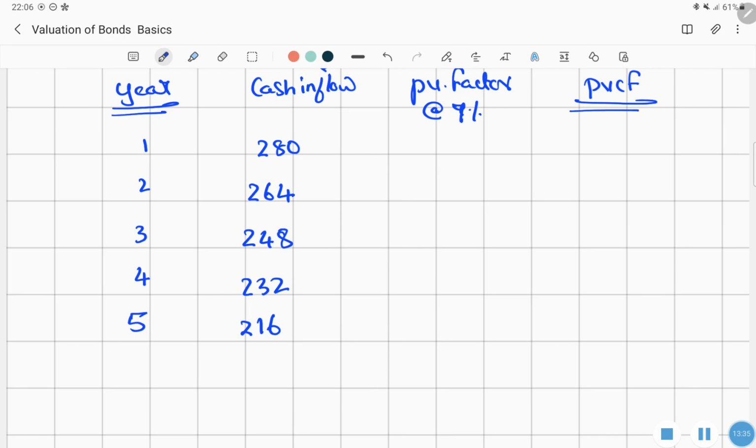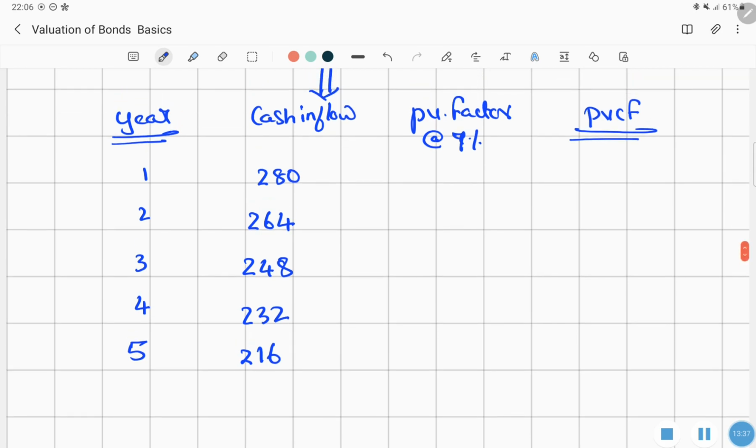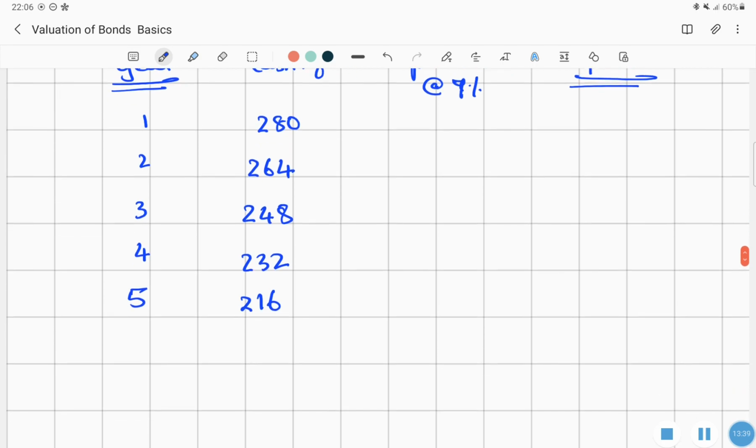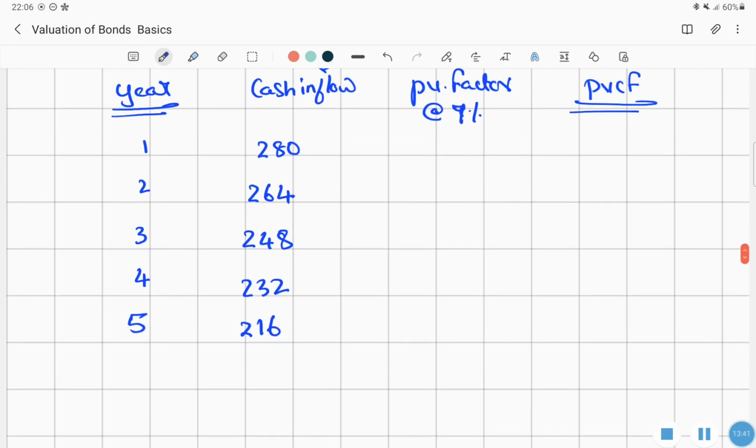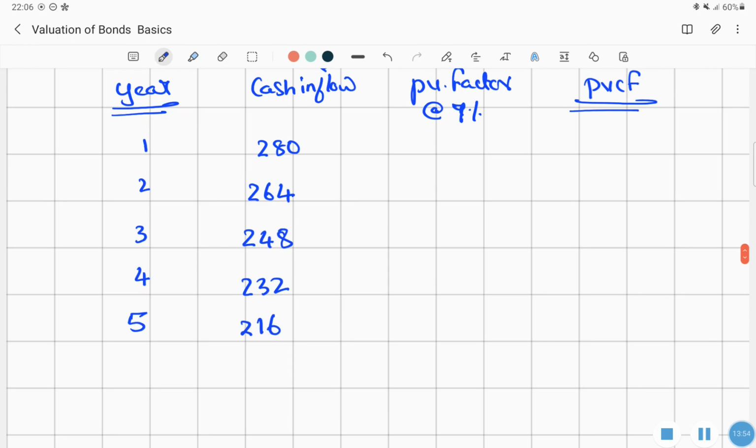We have to calculate the present value factor of 7 percent, so we will use the BA2 Plus calculator. If you have an Android mobile or the BA2 Plus calculator, you can automatically calculate the present value. What does the present value at 7 percent actually mean?